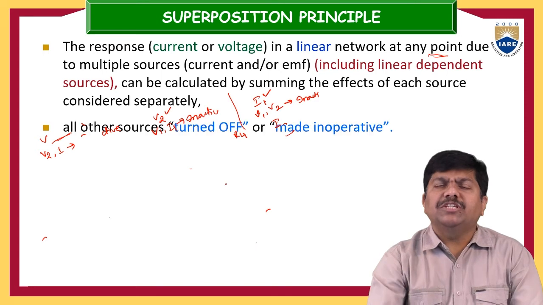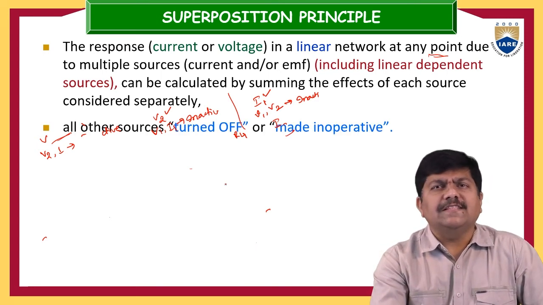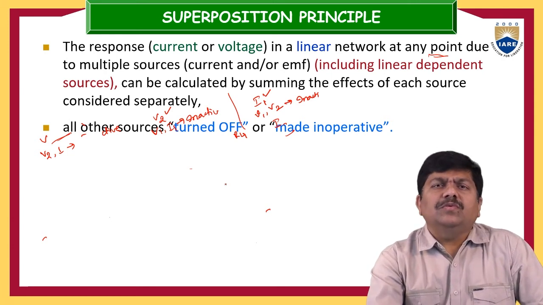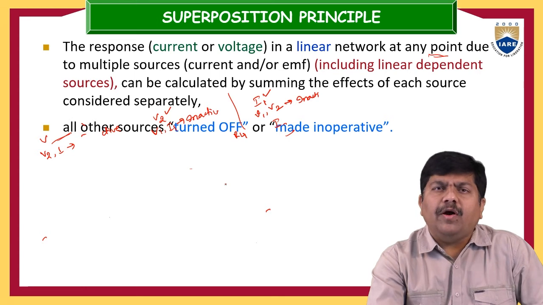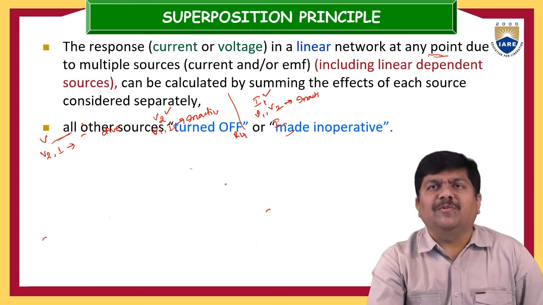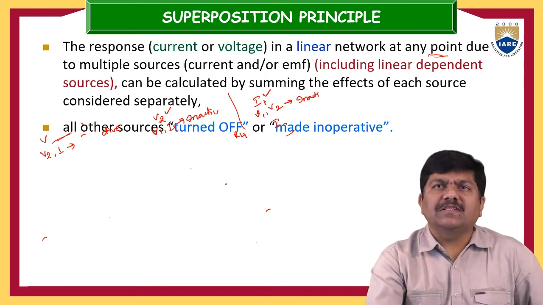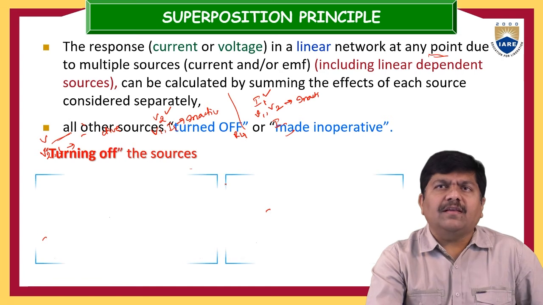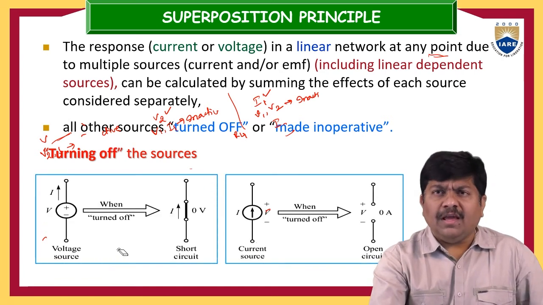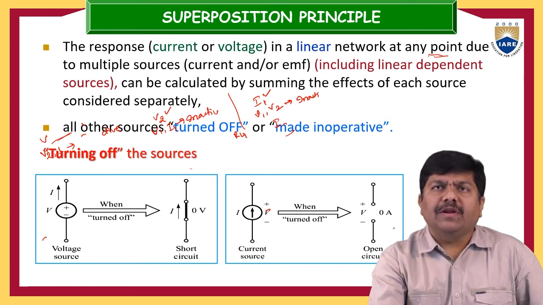Just now we have also discussed that all the sources, except the active source, are turned off. The source with which you want to see the response at that particular point in the electrical circuit is active, and the remaining sources are inactive. Those inactive sources must be turned off. And how can we turn off the energy sources? The voltage sources should be represented as short circuits and the current sources should be represented as open circuit conditions.